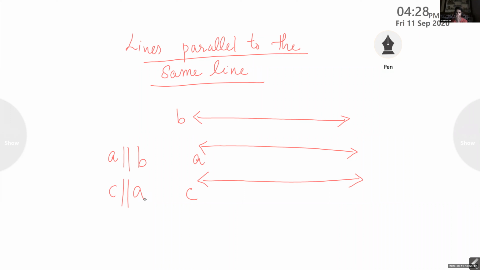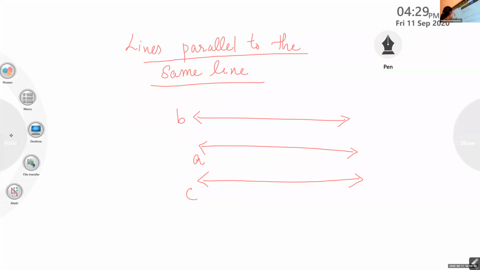Here only one line is there, that is line A. I have drawn one parallel line to line A on the top, and its name is B. Again, I have drawn one more parallel line down, and it is also parallel to A, and its name is C. Since these two lines are parallel to A, all three lines are parallel.